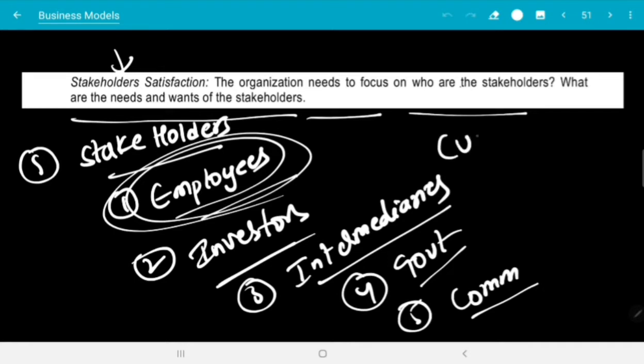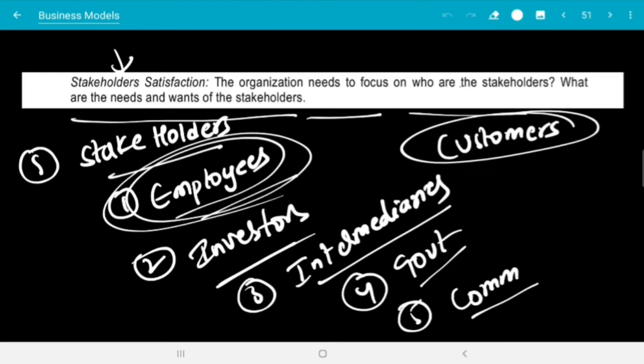And what about the customers? Customers also have a lot of needs and wants, right? Whenever you order any cookies or cakes on Amazon, you need fast delivery, the right things, good quality, very cheap cost, you want to get everything. Those are also needs of the customers. So the company has to focus on the stakeholders.